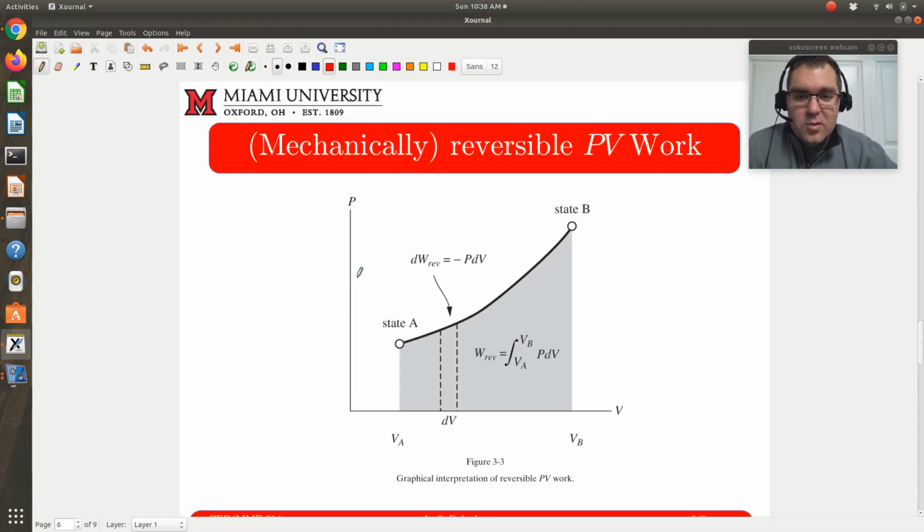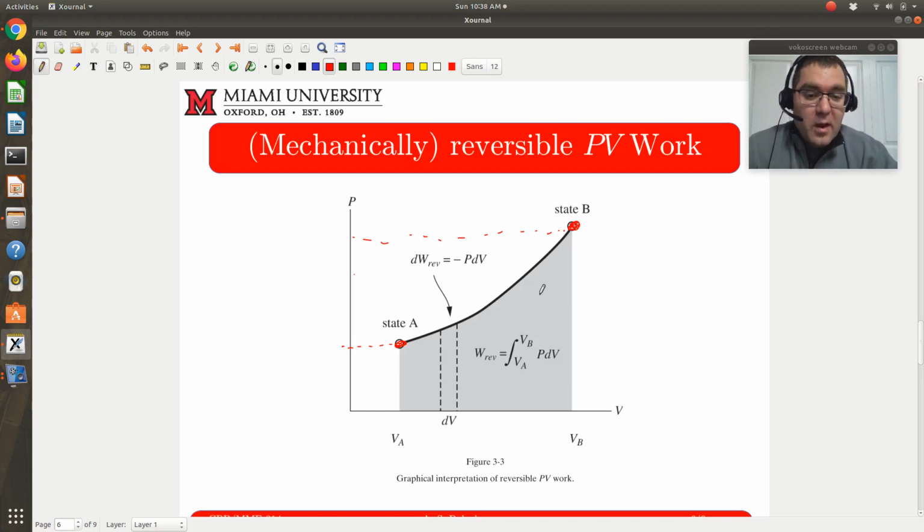This is just a picture of work on a P versus V phase diagram. The key here is if I have some initial state at volume VA, you could read off the corresponding pressure, call it PA, and my final state has this volume VB at some pressure PB. The work becomes the area under this curve. Work is the integral of P dV, so it's the area under this curve.